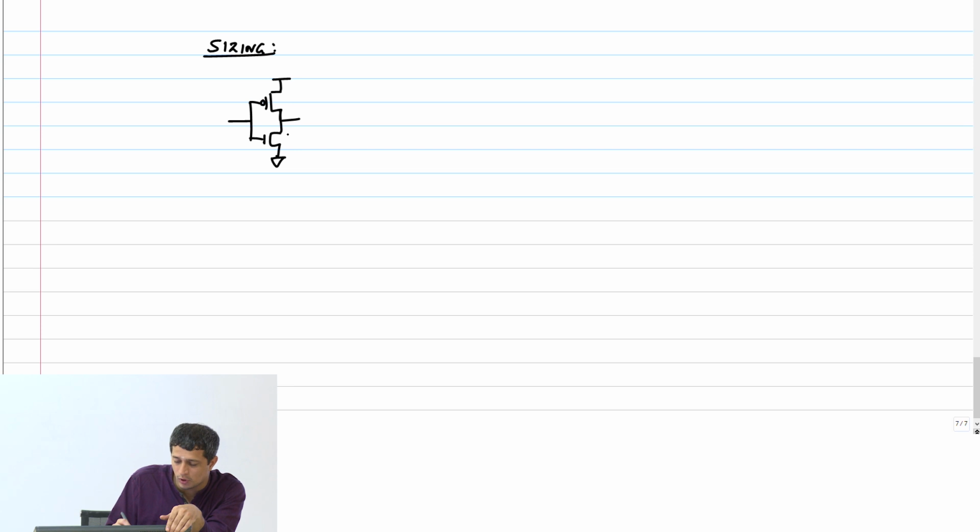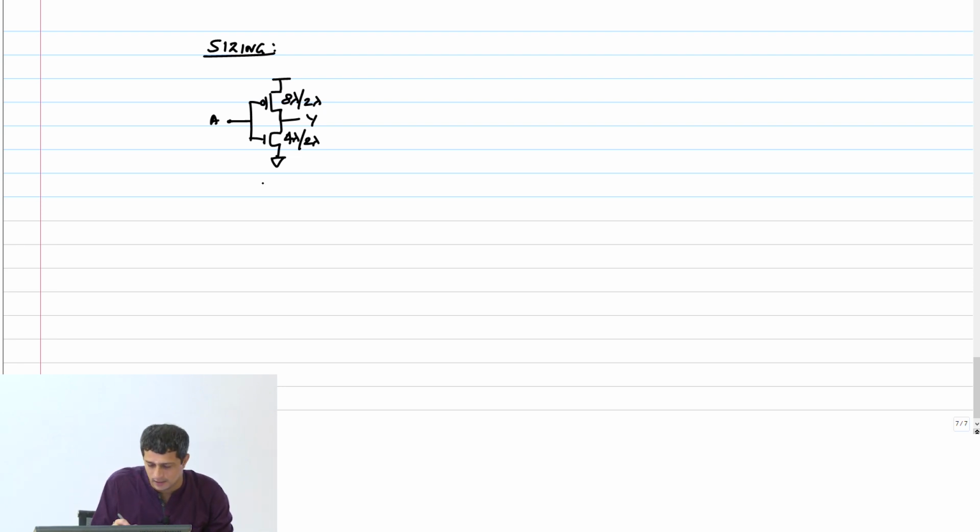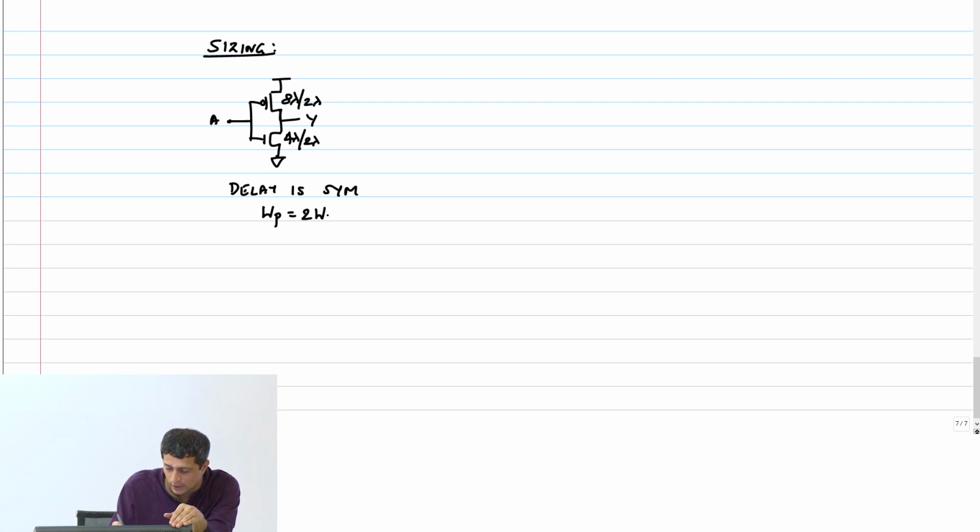For example, this would be 4 lambda by 2 lambda, W by L. This would be 8 lambda by 2 lambda, W by L. A and Y. And why did we have this twice? So that the pull up delay and pull down delay are the same, right? The delay is symmetric. That's the reason we made WP equals 2WN.